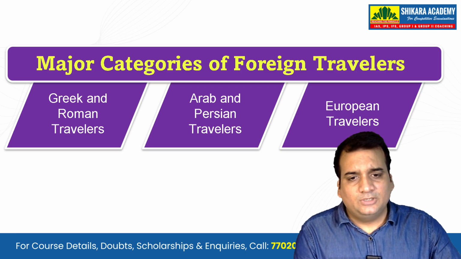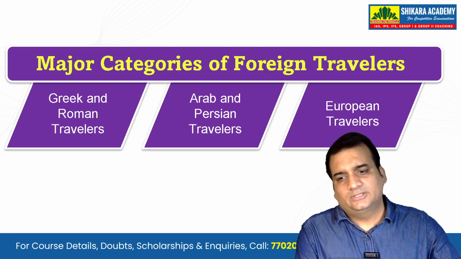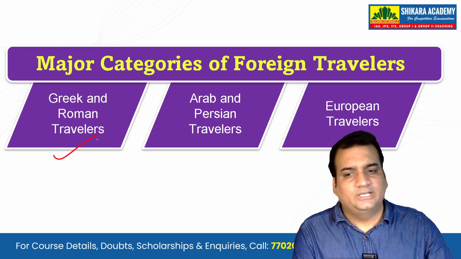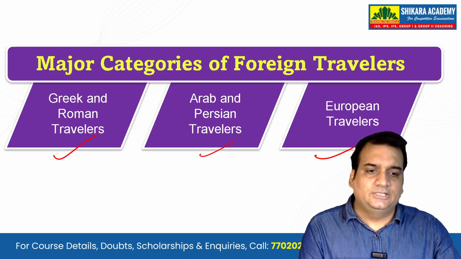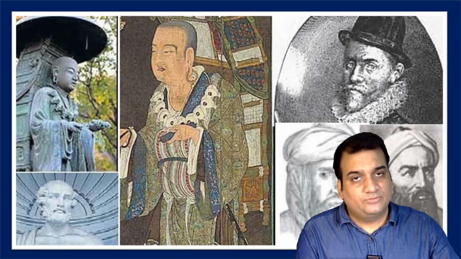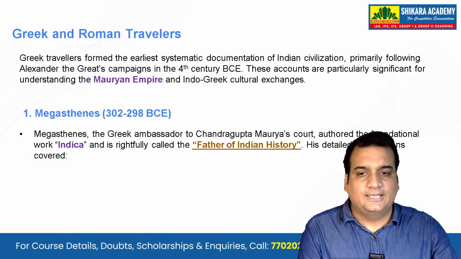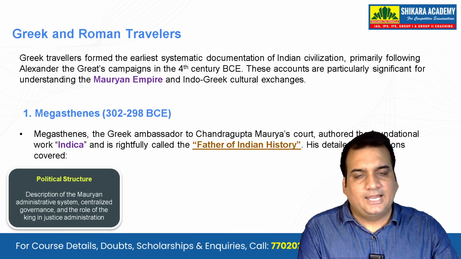When we talk about the major categories of foreign travelers, they start with the Greek and Roman travelers, then the Arab and Persian travelers, and then the European travelers. There were also the Chinese travelers, don't forget them. So we'll start with the Greek and Roman travelers.